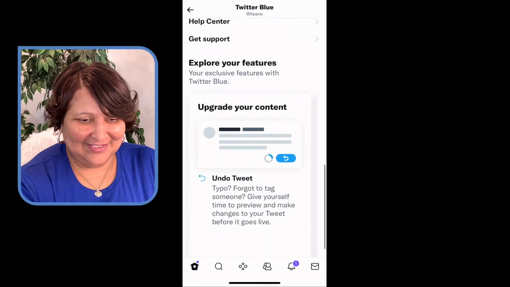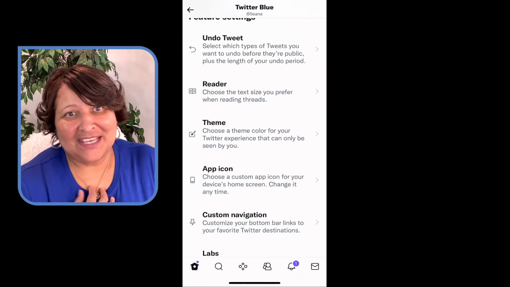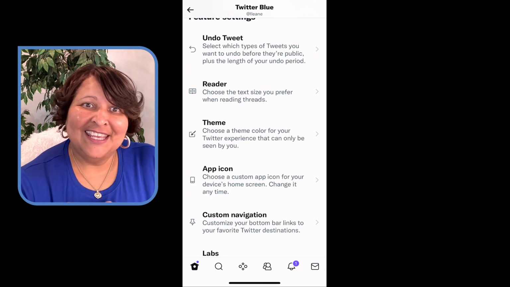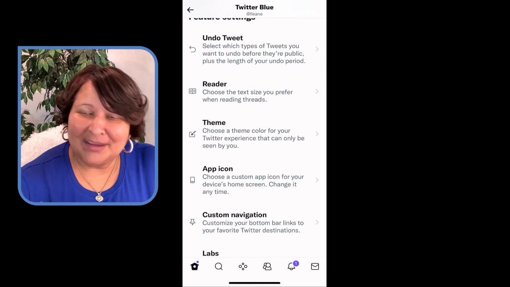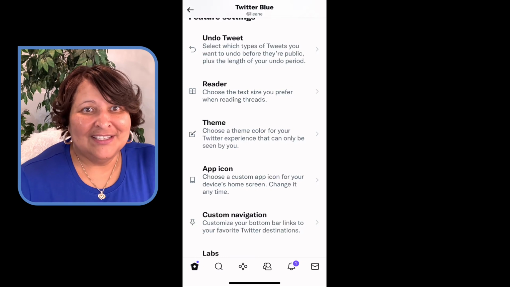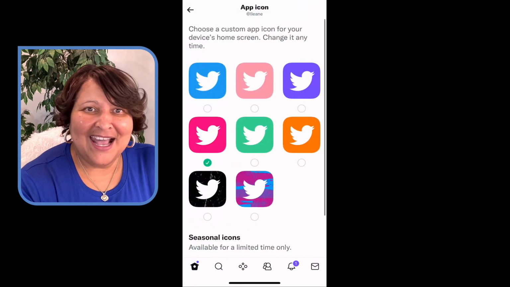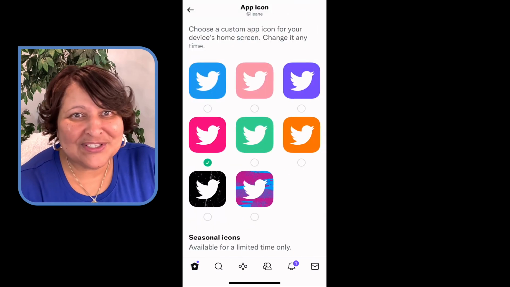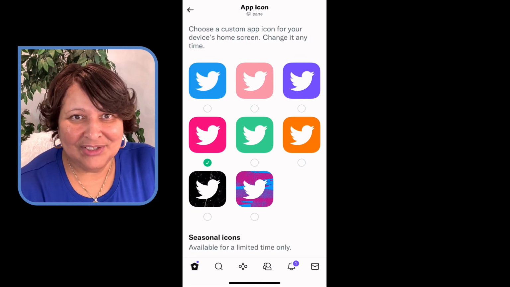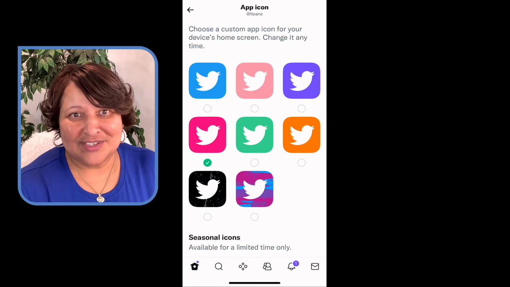Okay, so for me, this is really a cool feature. I'm not going to say it's a game changer. It's not a change in the game for me, but it does make it more convenient. It makes me feel special because I've been using Twitter for so long and because I am such an advocate for Twitter. So having little things like changing the theme color and changing the app icon, just little added perks, just to say, hey, my Twitter icon is black or it's fuchsia. I think these are really cool features to add.